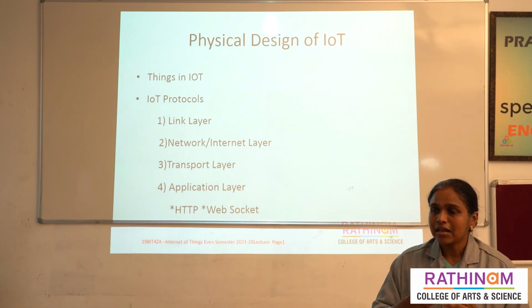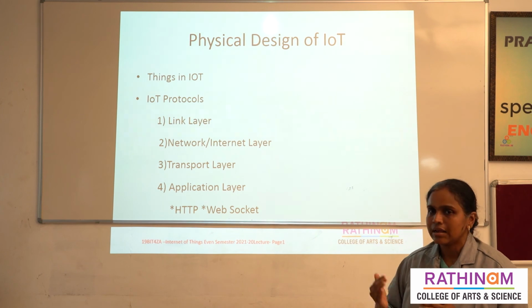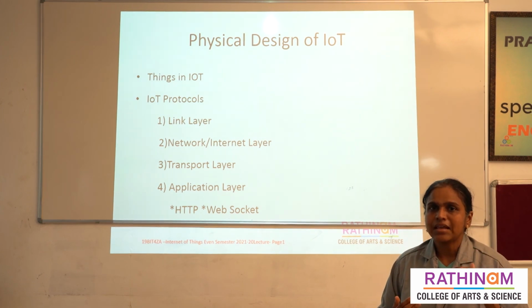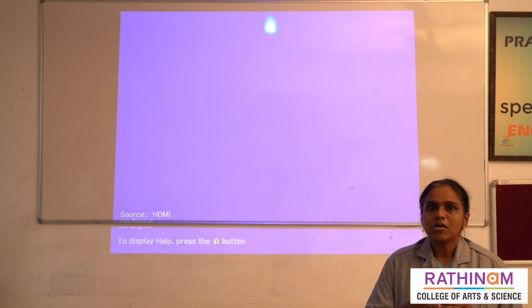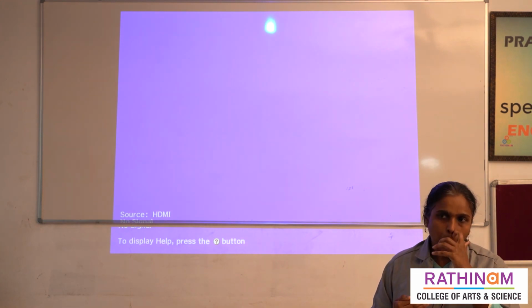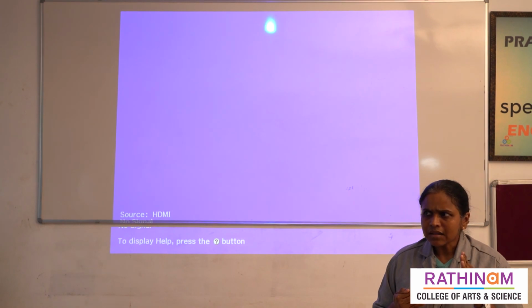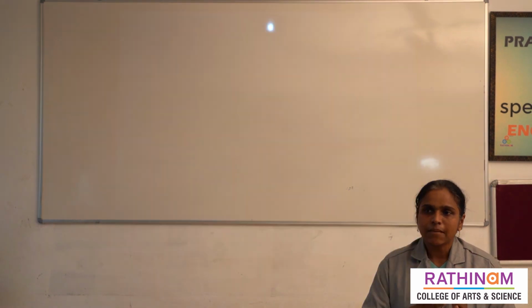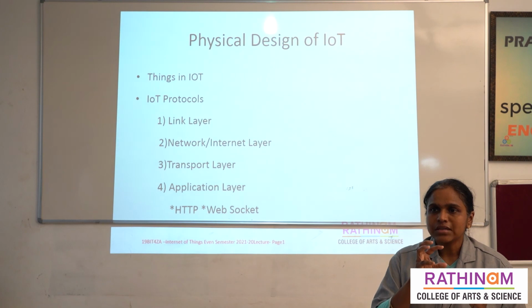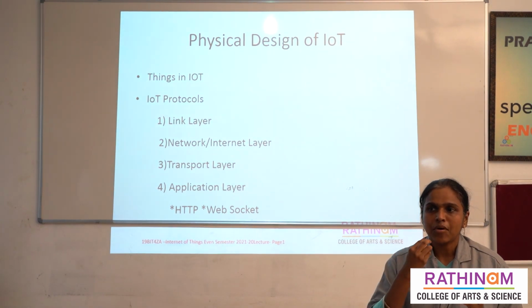Next, let us see about the application layer. Why is it called the application layer? In this application layer, we use applications. How will we use the application? We use a port number with the help of HTTP.